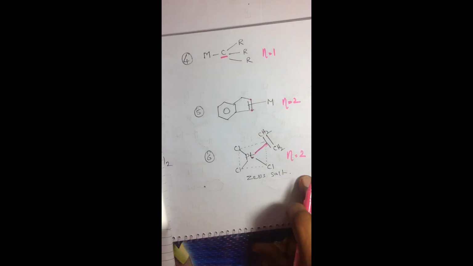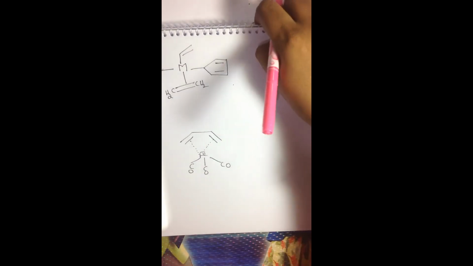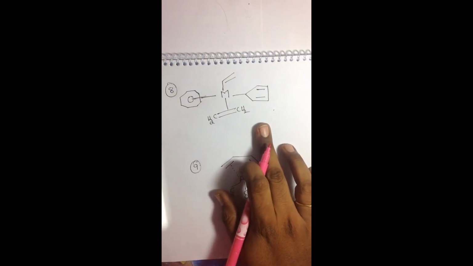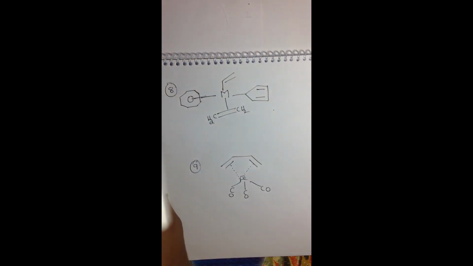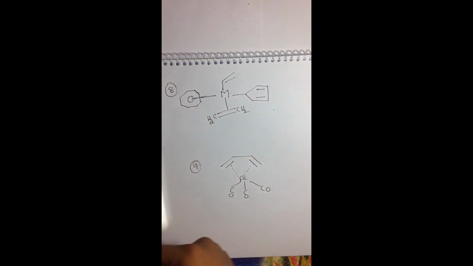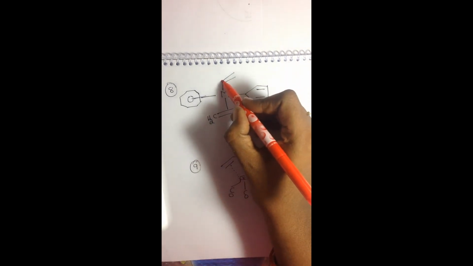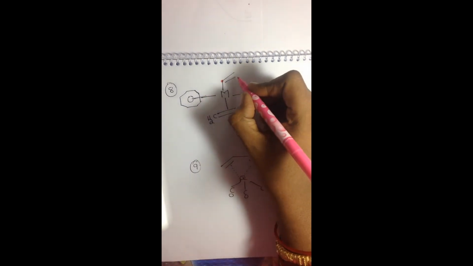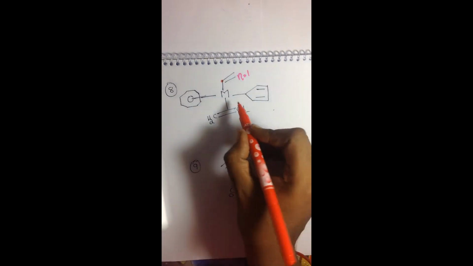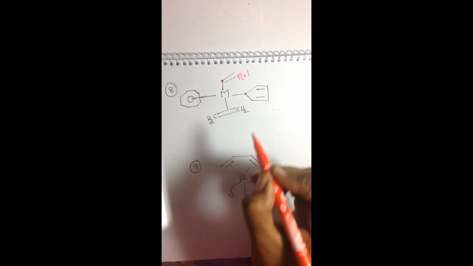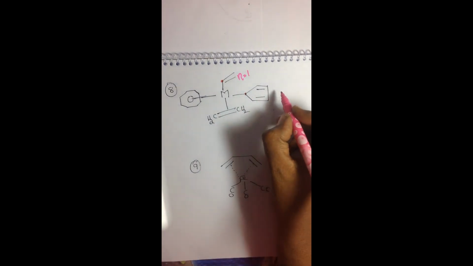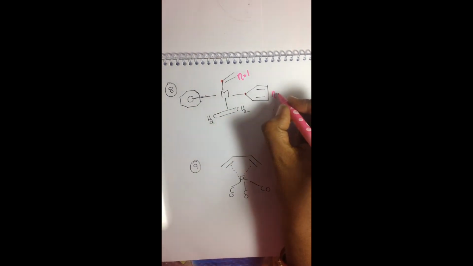Let us see 2 more examples. This is one of the complexes; let's calculate its hapticity value. The metal is attached to 1 carbon atom, so its hapticity will become eta equals 1. What about this case? The metal is attached to a ligand through 1 carbon atom, so the eta value will become 1.